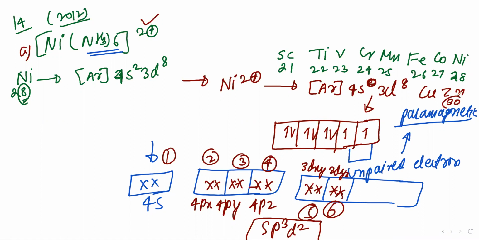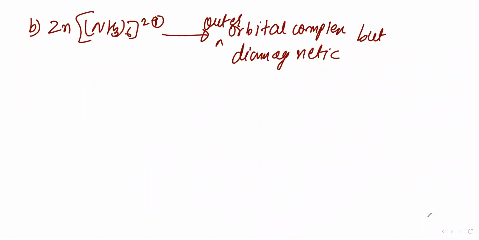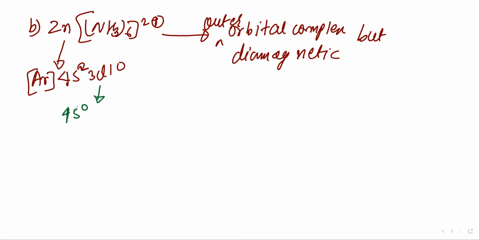Zinc has atomic number 30. Its electronic configuration is argon 4s2 3d10. After losing 2 electrons, it remains 4s0 3d10.